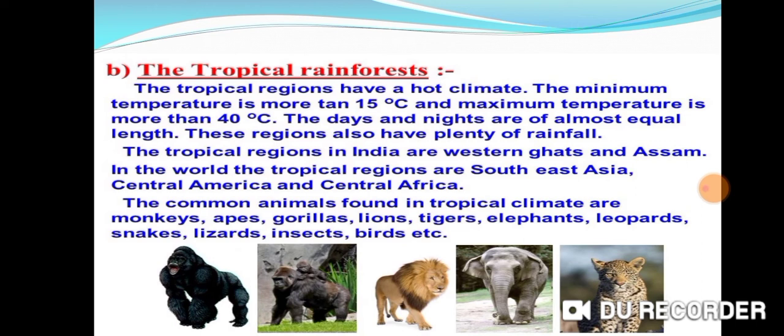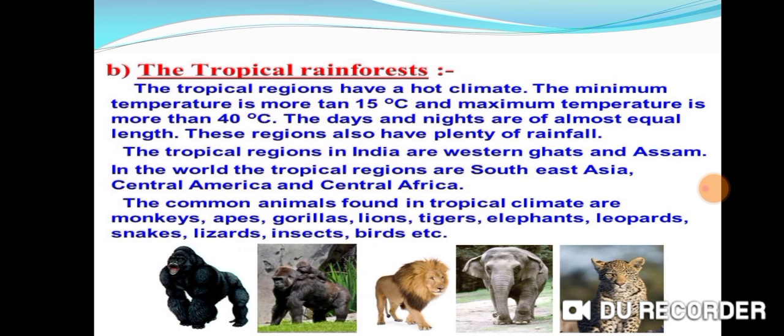Some of the countries where tropical rainforests are found are India, Malaysia, Indonesia, Brazil, Republic of Congo, Kenya, Uganda, and Nigeria. The minimum temperature is more than 15 degrees Celsius in this region and the maximum temperature is more than 40 degrees Celsius. The days and nights are of almost equal length. These regions also have plenty of rainfall.